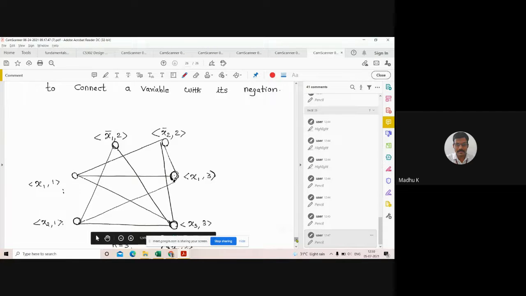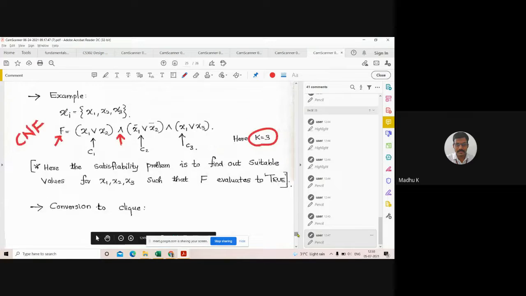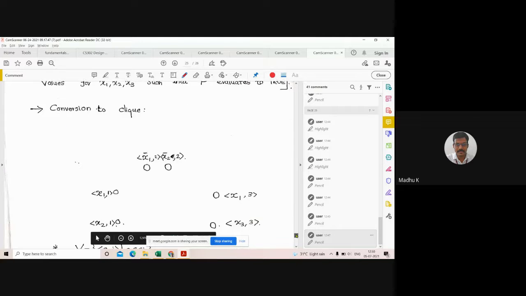This is an expression, basically, and I will use some logic to convert this expression to a graph. So that is the procedure we want to apply, the conversion to Clique. This is an already proved method, and I am just explaining that method.